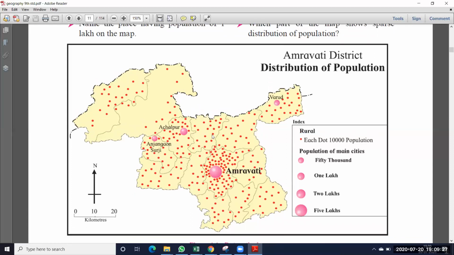So where is the 1 lakh population located? See here, 1 lakh population is indicated with this circle. So Achalpur is the 1 lakh population. Achalpur is the 1 lakh population.